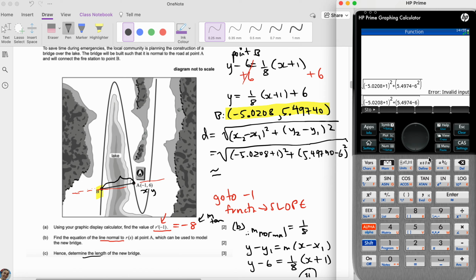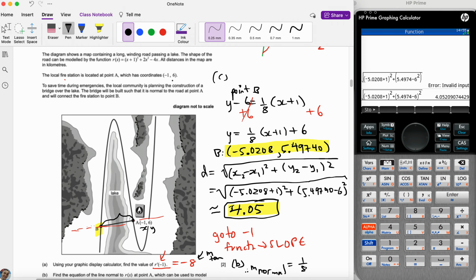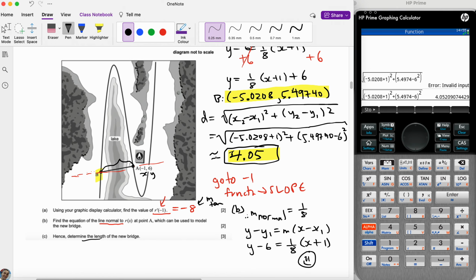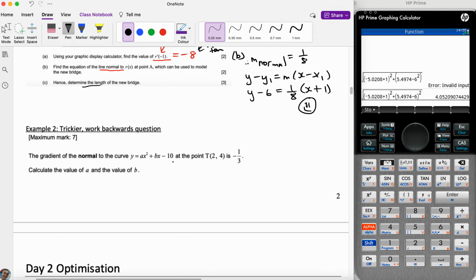Oh, God, Miss Walsh, what are you doing? Okay, that sounds much better. It's okay. I wanted you to see what to do. If you get an error, don't panic and just go back and figure it out, okay? So this is the approximate, what is this, meters? Nobody knows, nobody cares. This is your distance for C, okay? There you go. So now let's do this one.